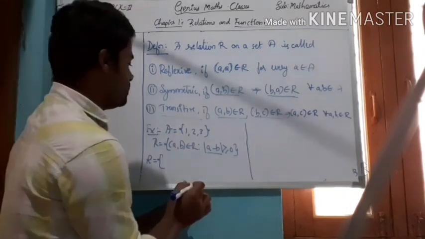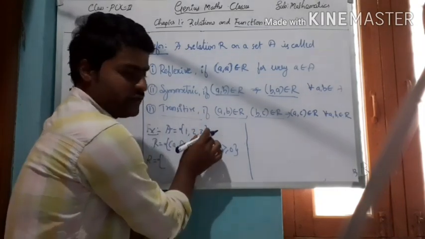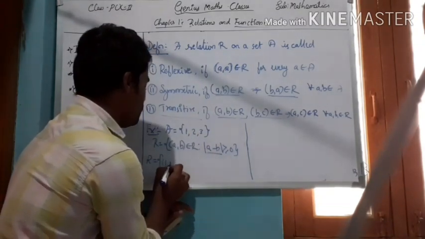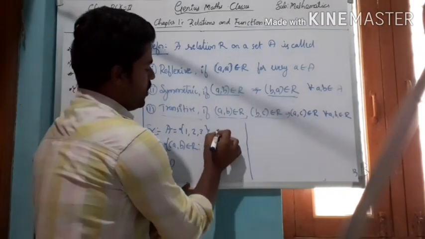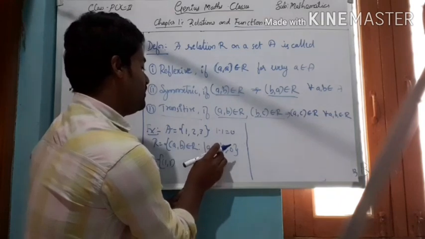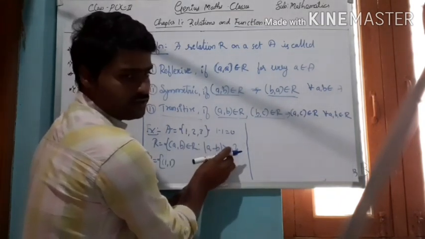Okay. If I consider any two elements, right? So we have to consider 1 with itself also. So if you consider here 1 comma 1, the difference is 1 minus 1 equal to 0. But I am saying the difference between any two elements must be greater than or equal to 0.